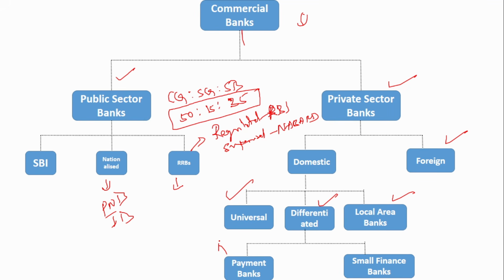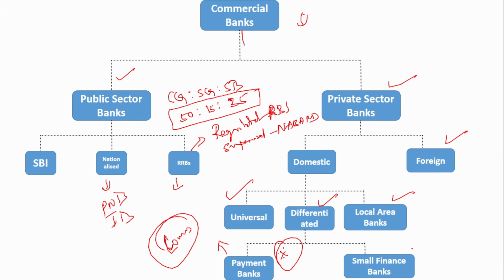We know that payment banks cannot provide any loans. Their main function is to provide remittance facilities, especially for underserved people, especially migrant people. For them, remittance services are mainly provided. They cannot provide loans. This is the main unique thing about payment banks. Generally, the purpose of a bank is getting money from the people and giving money to the people, right? But payment banks cannot give money. They can only get money from the people. This is a unique feature of payment banks.